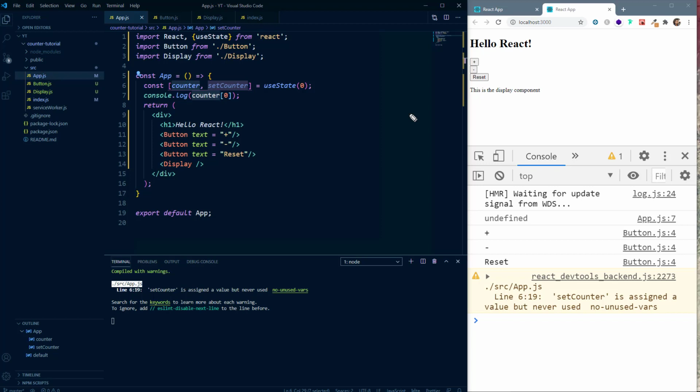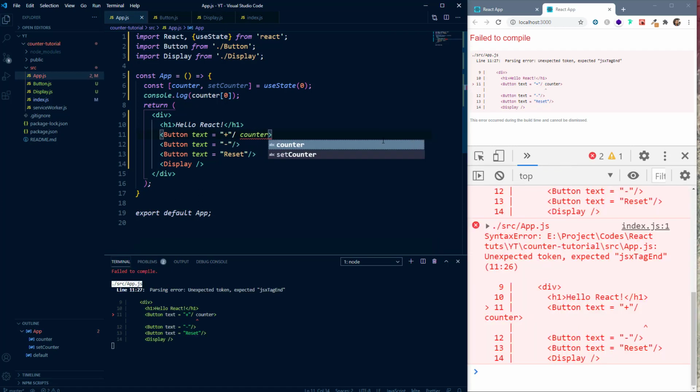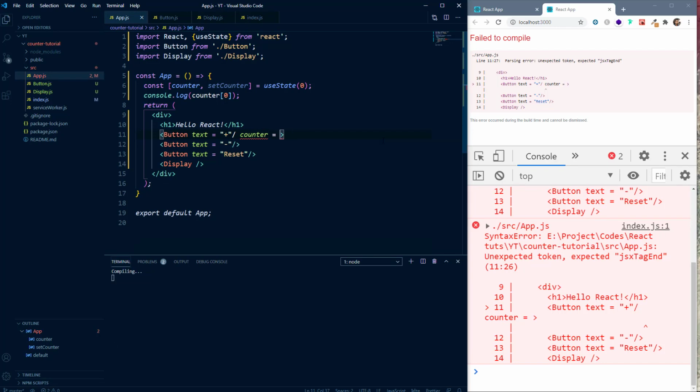So now, once we have created our state variable, we need a way to update this state variable when we press our button. For that, we need to pass this state variable to the button component. We learned how to do that. We can create a prop, say counter, and again you can name it whatever you want, and then we will write curly braces.